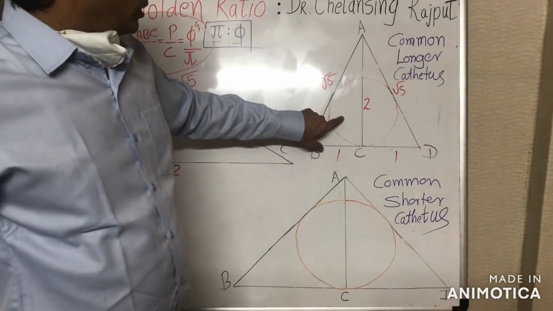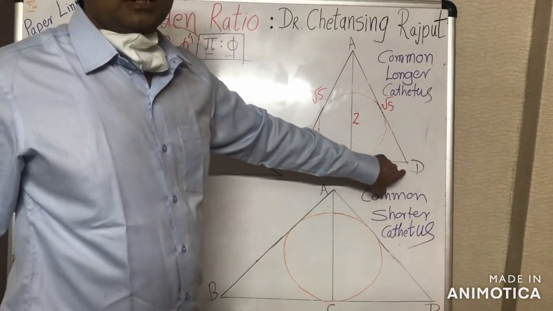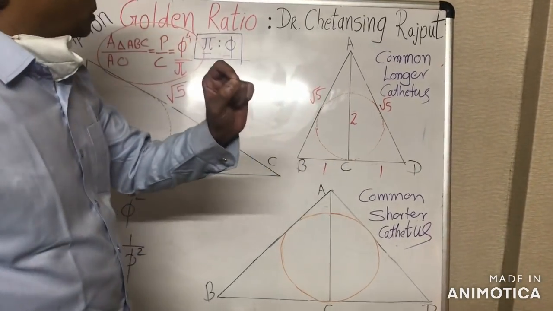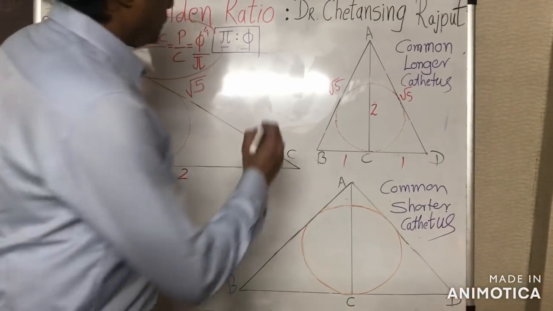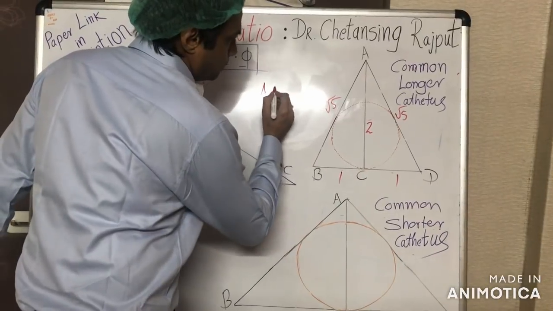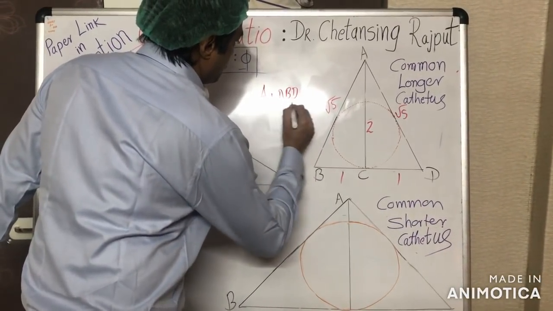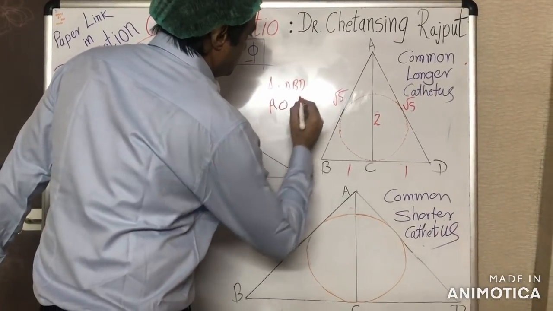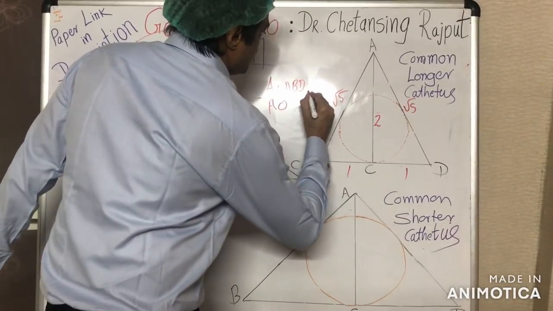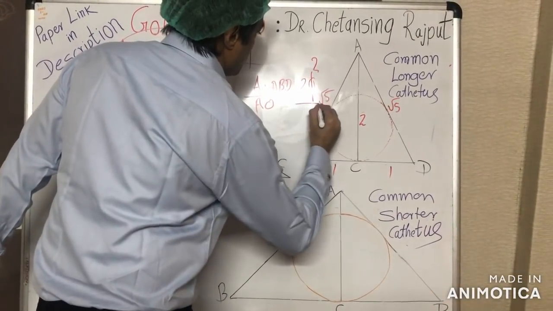And if we incorporate the incircle in this combined triangle ABD, here also we observe a precise correlation: the area of this triangle ABD upon the area of its incircle is precisely equal to twice the square of the golden ratio upon pi.